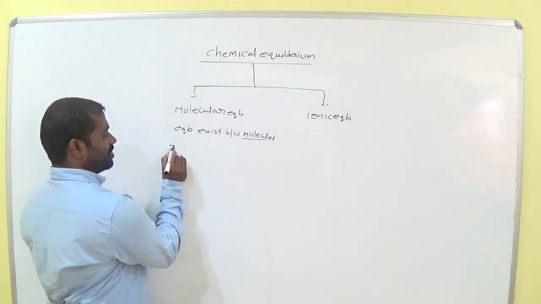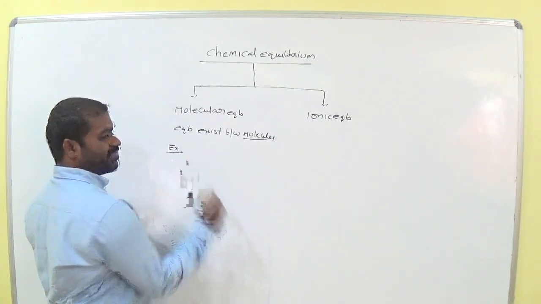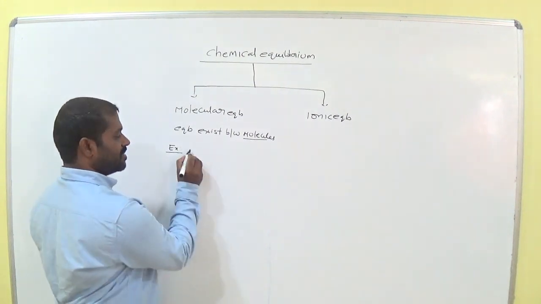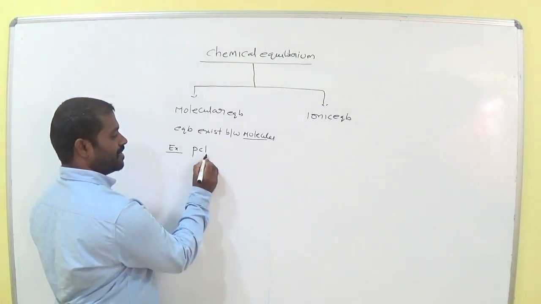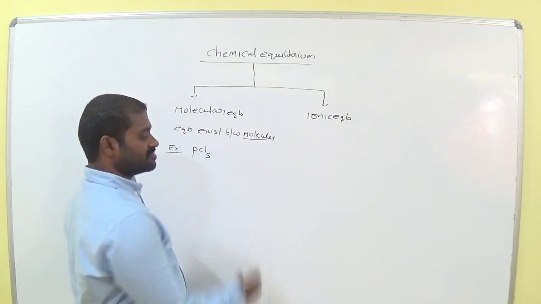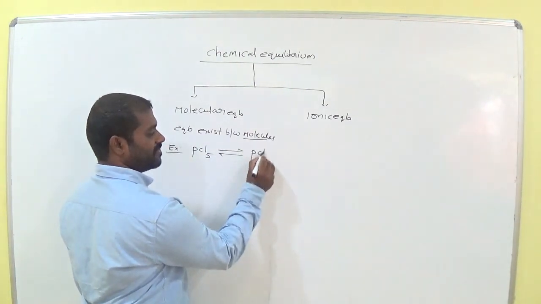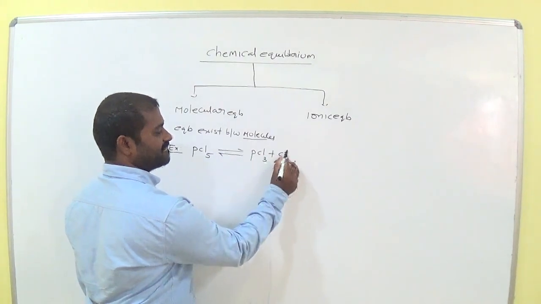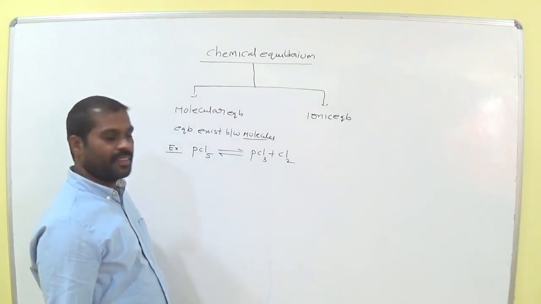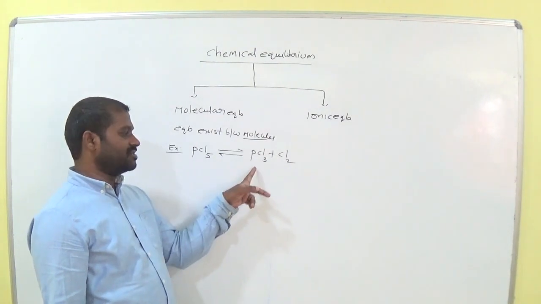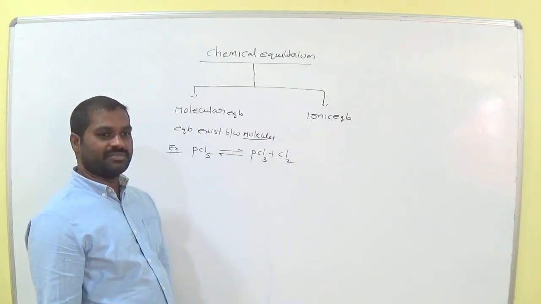For example, PCl5 is reversible to PCl3 plus Cl2.